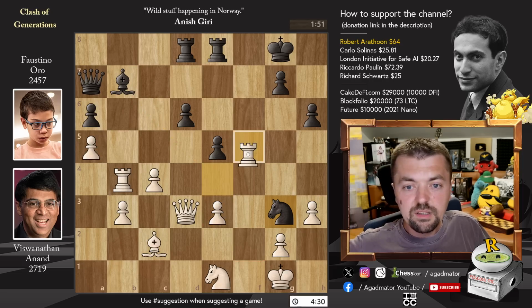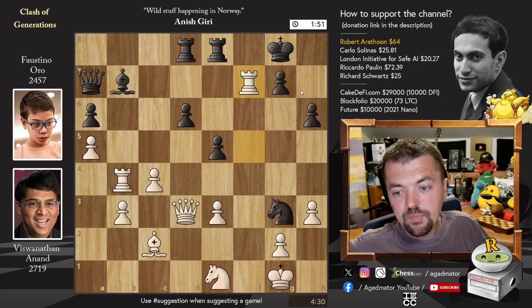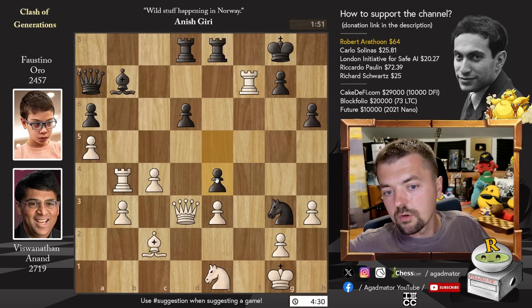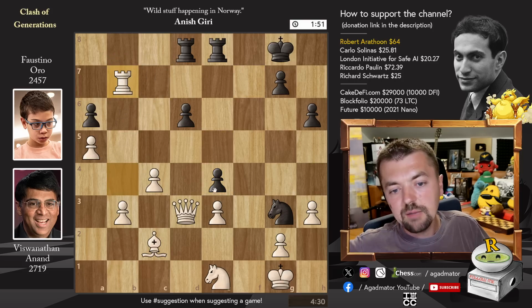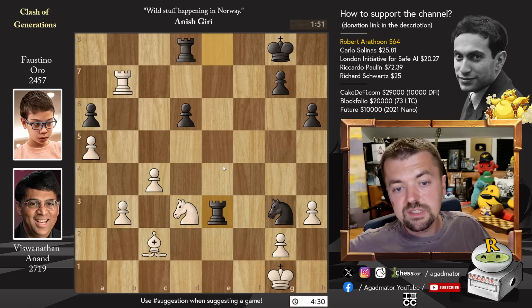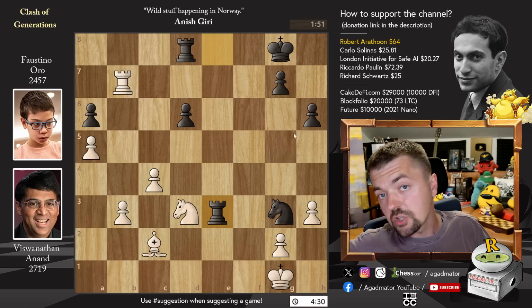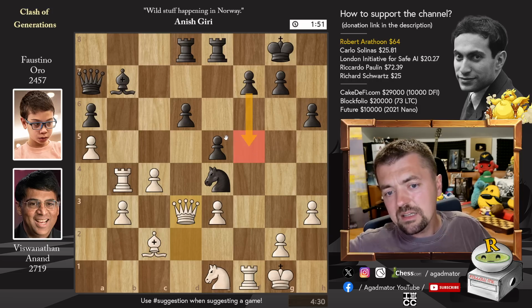Or even if white tries to go for something crazy like rook to f7 and then queen to h7, you can play pawn to e4. And now if rook captures on b7, you can go queen captures on b7. And now if rook captures, you're going to play captures on d3. And after knight or bishop captures, you will also capture on e3. And after all is said and done, black is up the exchange and will enjoy a better game. So it's not better by itself, but if white tries to overpush, definitely will be better.